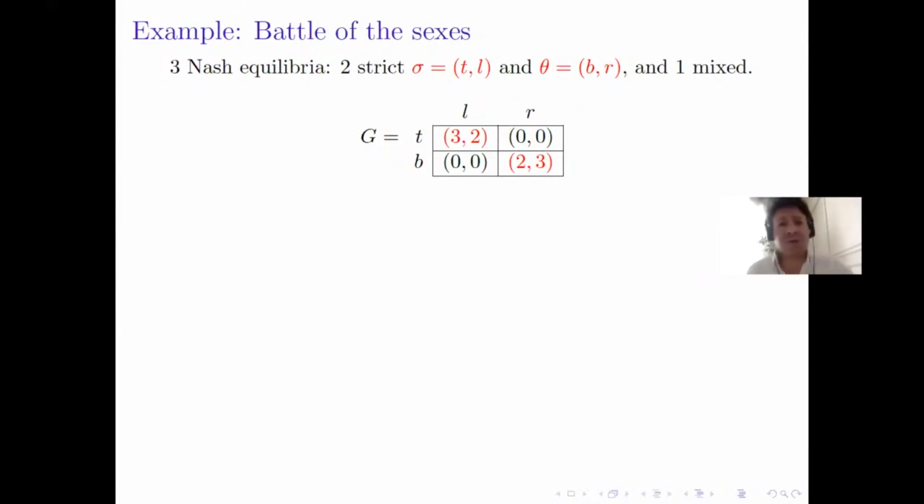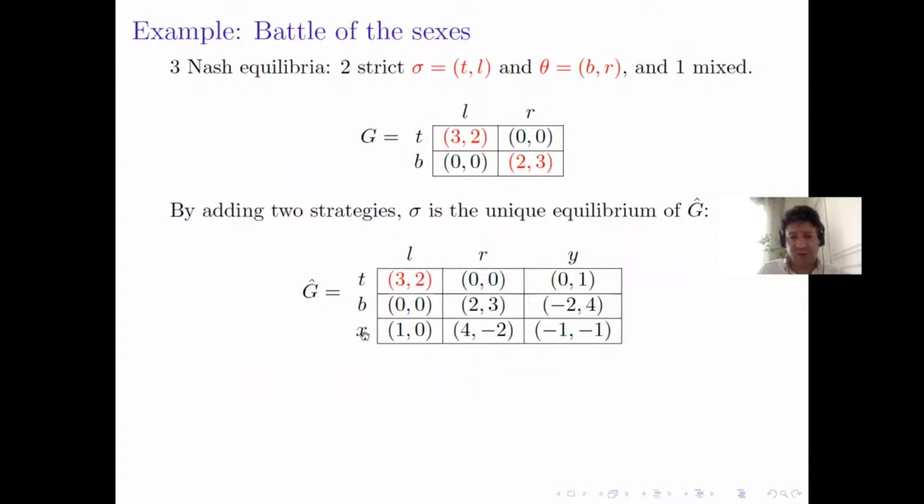Here is a Battle of the Sexes game with two strict Nash pure equilibria, sigma and theta, TL in red and BR in red. Let's construct a game G hat such that TL is the unique equilibrium. To do this, we add strategy X to player 1, the row player, and strategy Y to player 2, the column player. In this new, larger game, strategy B becomes strictly dominated. 0 is smaller than 1, 2 is smaller than 4, -2 is smaller than -1. So X strictly dominates B, Y strictly dominates R, and B and R are eliminated.